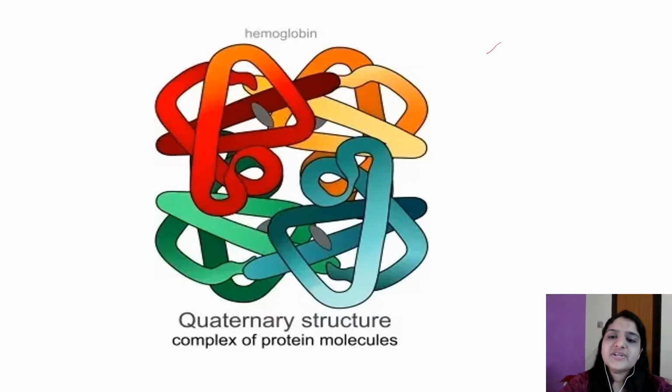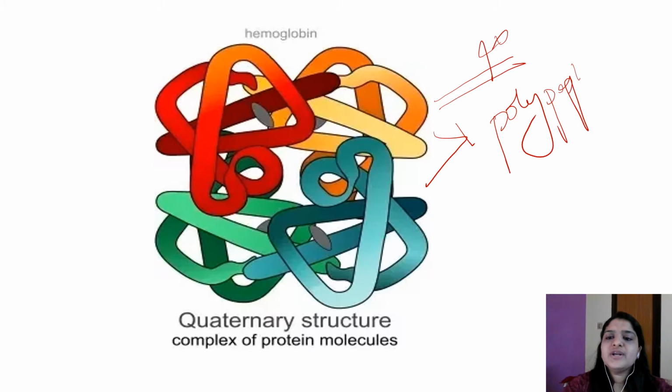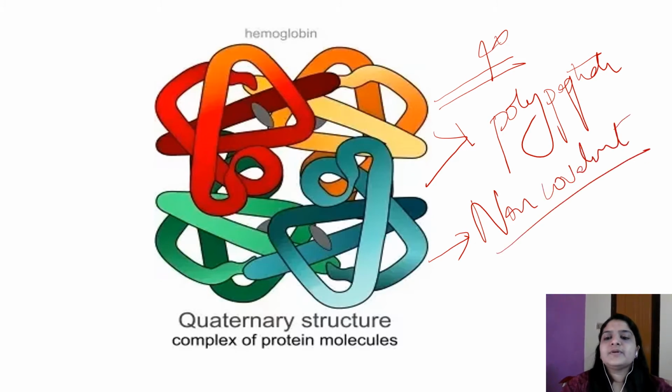Now about the quaternary structure. If more than one polypeptide aggregates to form one functional protein, the spatial relationship between the polypeptide subunits is referred to as quaternary structure. The bonds involved in quaternary structure are also non-covalent bonds. So more than one polypeptide is involved, and the relationship between the subunits is referred to as quaternary structure.